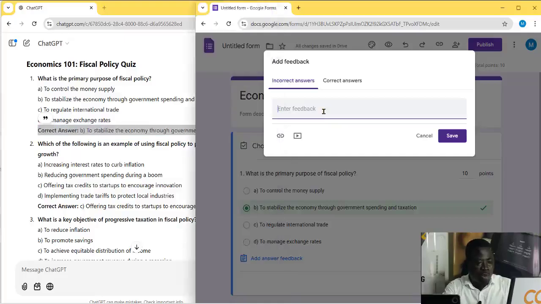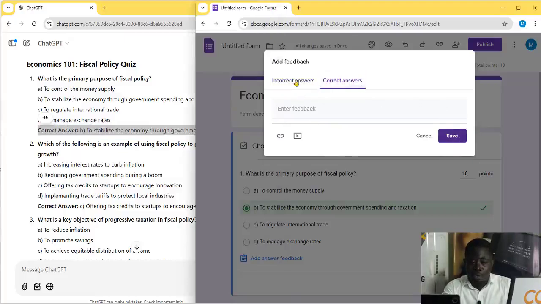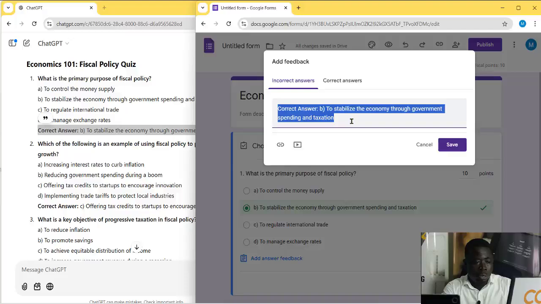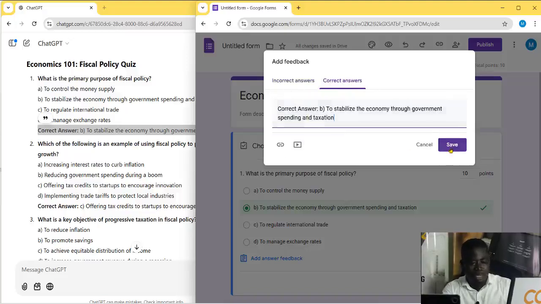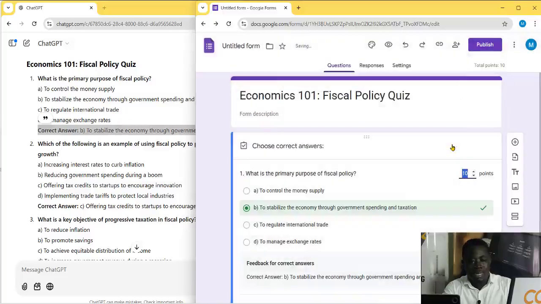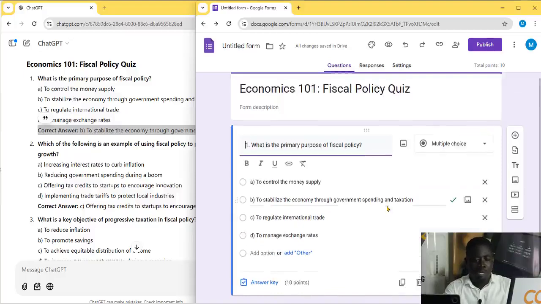So I press Ctrl C again to copy. Then I come in here to enter the feedback. So this is the correct answer. Let me take this one off from here. Make sure you choose the correct answer here, and then you enter the feedback for the correct answer. Okay, so now I save it. So you see my question 1 has the correct answer, then there's a feedback. Even if you get it wrong, when it is submitted, you will find that it gives you the feedback that the correct answer is B and tells you the reason. These are all things that you can do.